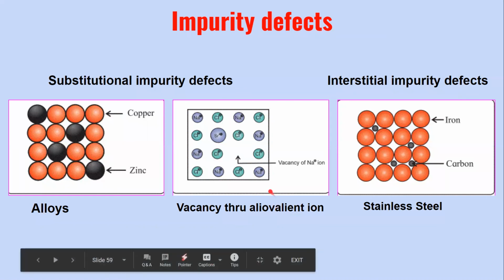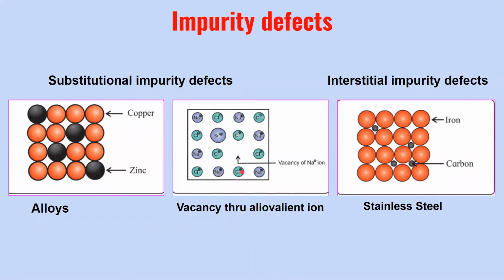For example, you can see here, this is a crystalline solid of sodium chloride. So there are Na+ and Cl- ions. Now the impurity of strontium chloride has been introduced into the sodium chloride. Strontium ions have a +2 oxidation state, so they will occupy some of the regular sites of the sodium ions, which are the host ions. The chloride ions are common, but the host positive ion here is sodium, and the strontium, which is the impurity ion, will occupy some of the regular sites of the sodium ions.